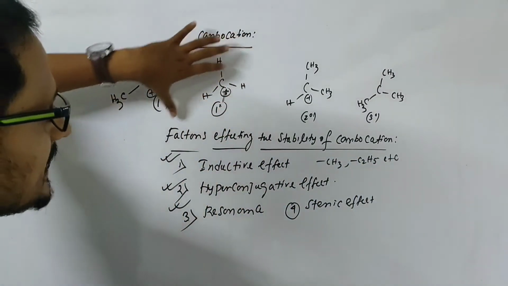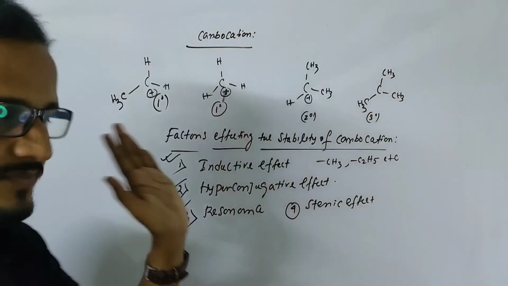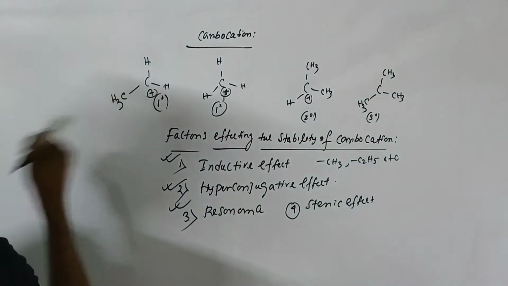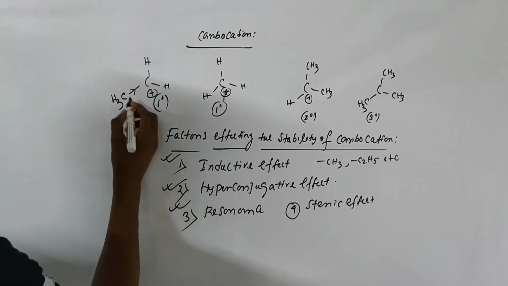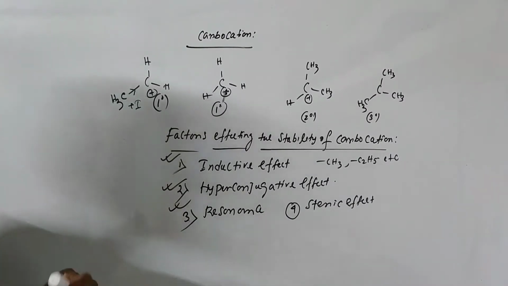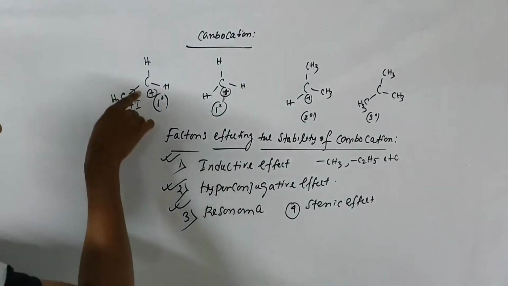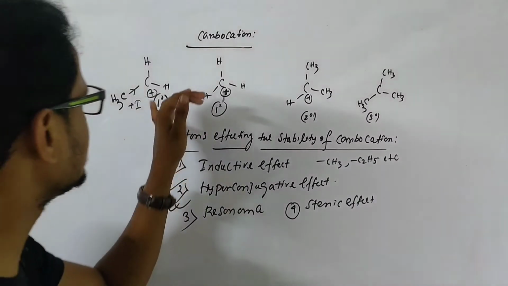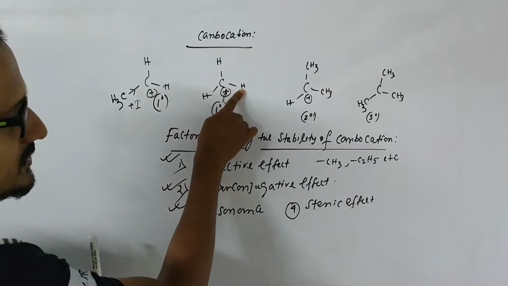Now here no plus I effect group is present, so it is the least stable among these carbocations. In this carbocation, we have one plus I effect methyl group. This methyl group will donate the pair of electrons towards this carbon, and it will neutralize this positive charge, so the stability of the carbocation will increase. So this carbocation is more stable than this one.